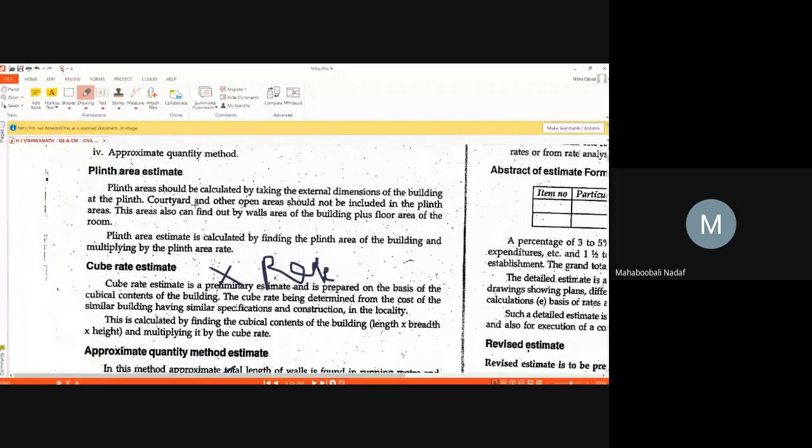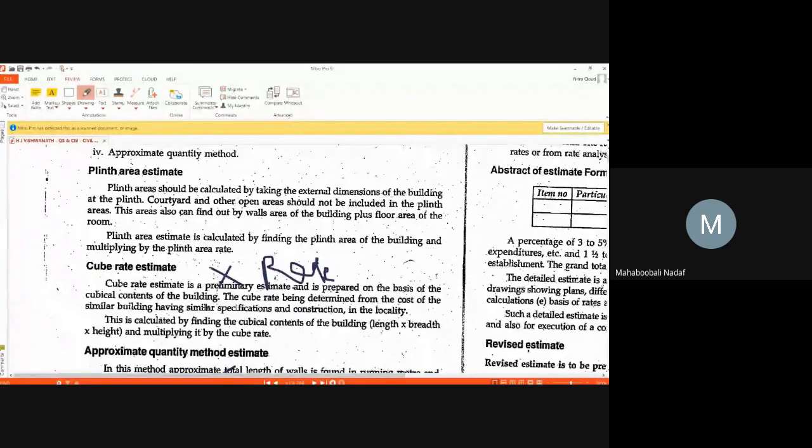So these three are approximate estimates, used before the sanction or to get the sanction from higher authority. I am explaining all these approximate methods with respect to public work, meaning the PWD department, CPWD department, irrigation department.